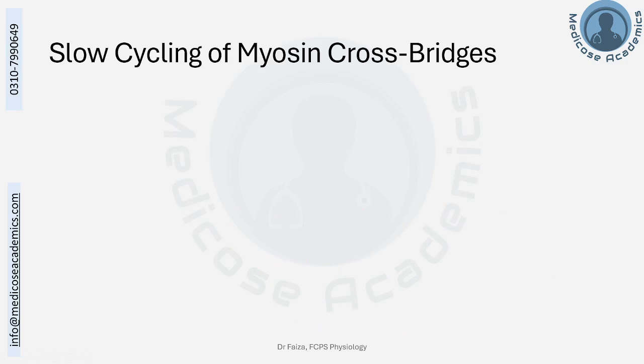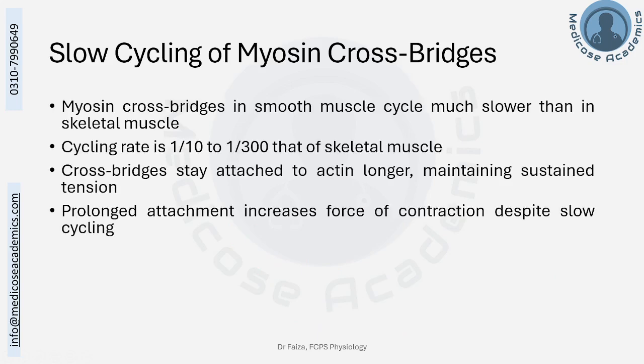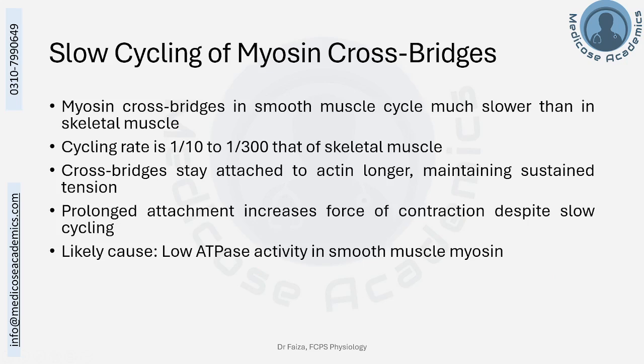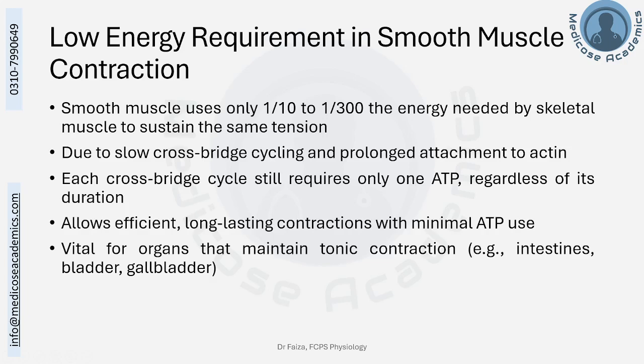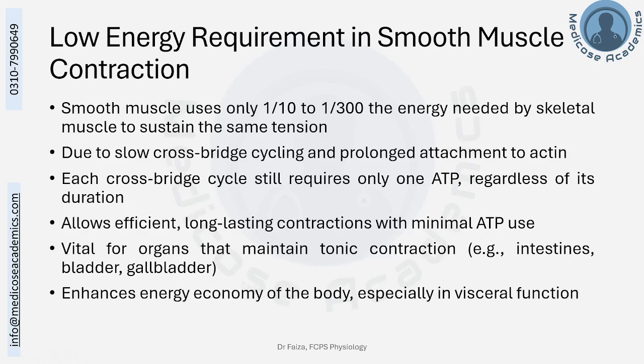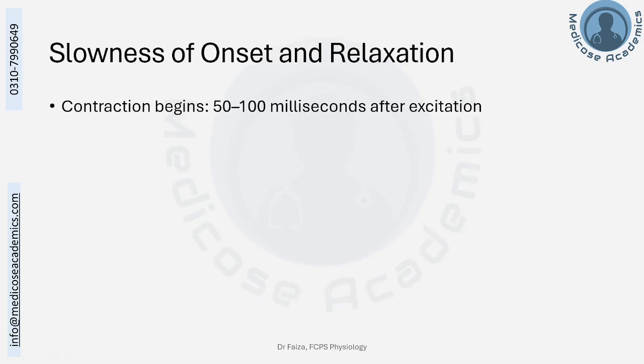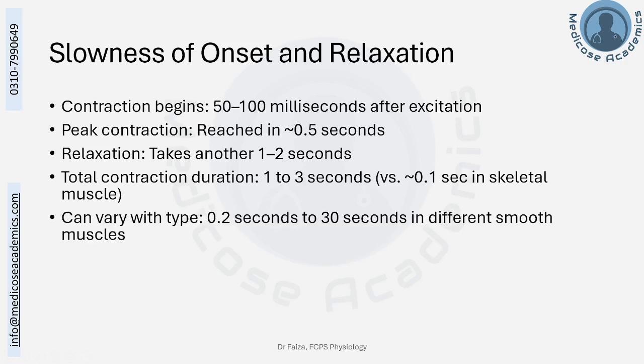So what I'm going to show you is just the same. There is slow cycling of myosin cross bridges because of low ATPase activity. There is low energy requirement because there is less attachment and detachment of cross-bridge cycling. It is more energy efficient as compared to skeletal muscles. Slowness of onset of relaxation and contraction both.